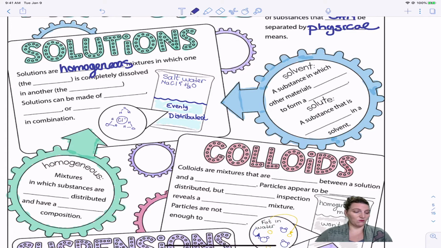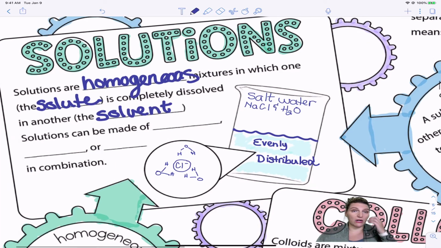Homogeneous mixtures in which one, which we're going to call the solute, is completely dissolved in another, which we call the solvent. How do I remember which one is which, the solute or the solvent? I always think you dissolve the solute. If we think of the example of salt water, salt is the solute. You add the salt to the water. You dissolve the salt in the water.